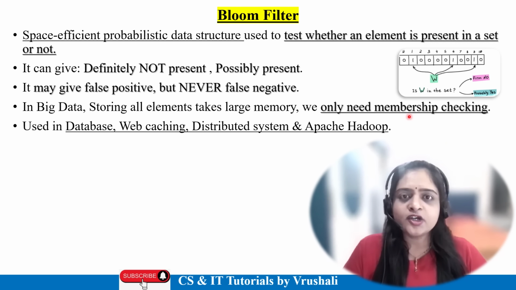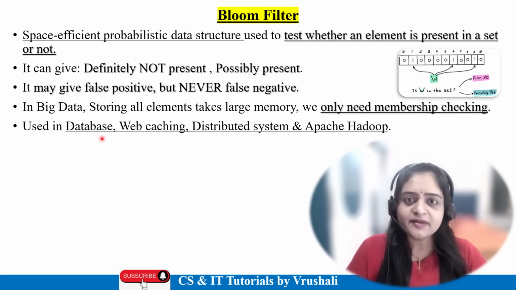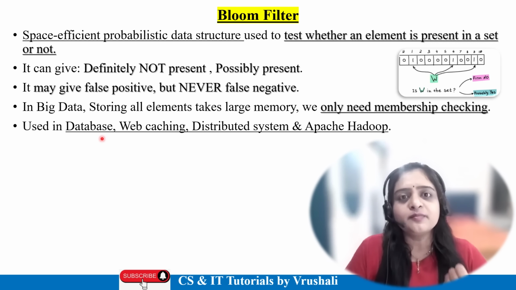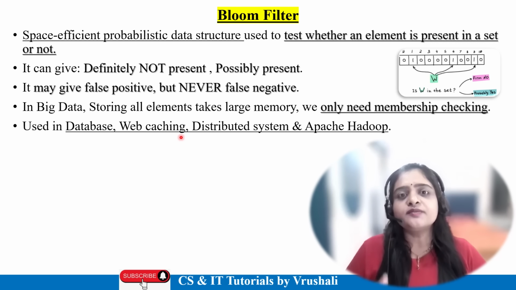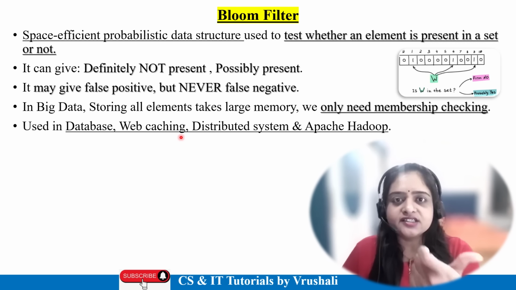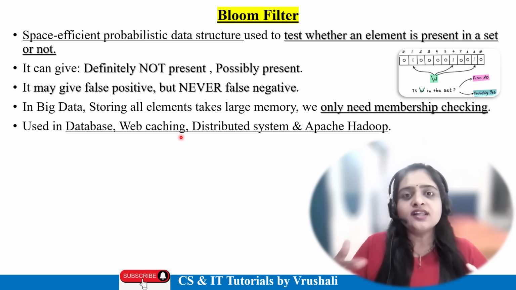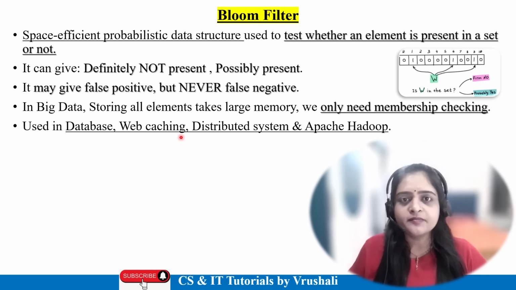This kind of concept is generally used in database management systems, where we use primary key indexing and similar functions. Then for web caching, you can search multiple keywords on Google, right? Suppose you are searching for a keyword like college. Google can display all the websites, PDFs or videos where the college keyword exists, right? Again, in distributed systems, in the Apache Hadoop system, the Bloom filter is used.